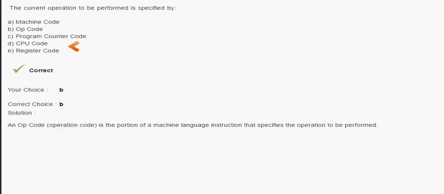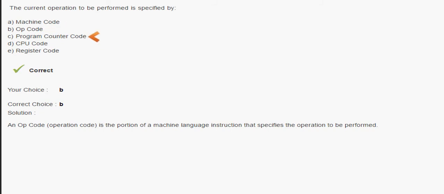You may see this: the current operation to be performed is specified by the opcode. We have an operational code, called an opcode, and the portion of a machine language instruction that specifies the operation to be performed is the opcode. The answer is opcode. Machine code is something different, working at the machine level, maybe 0 or 1.